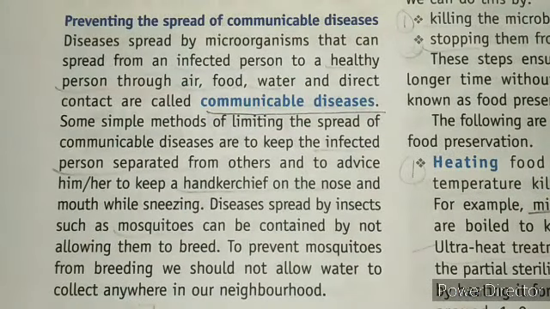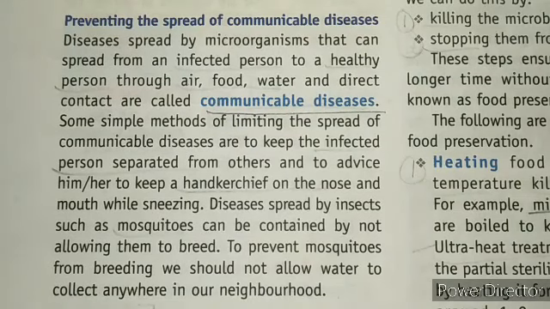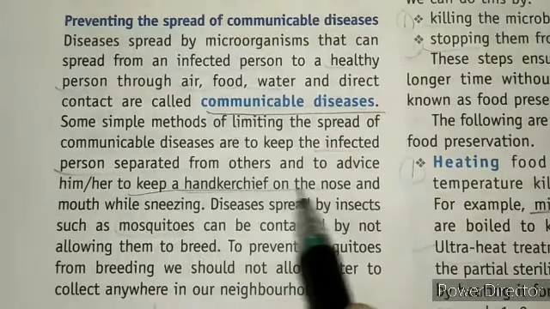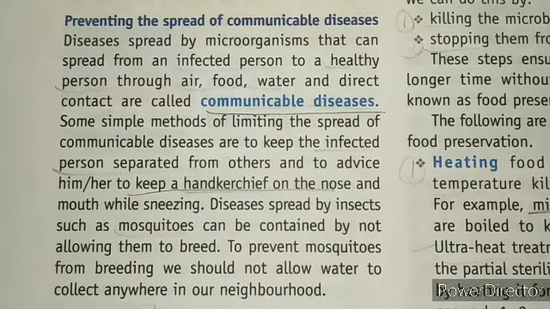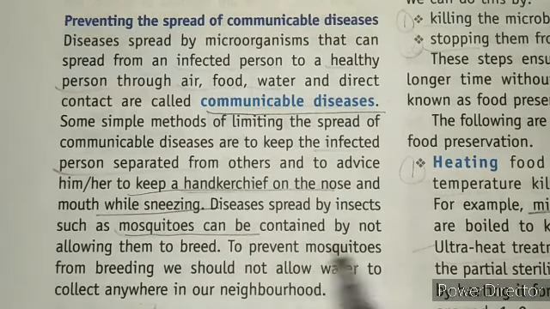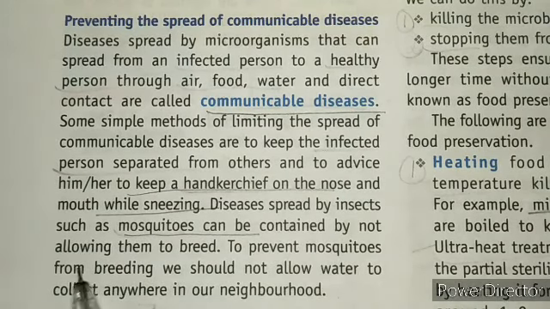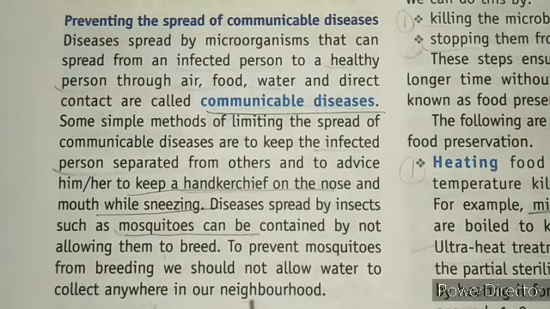And how can you prevent the spread of these diseases? For example, use your handkerchief on your nose and mouth while sneezing. Diseases spread by insects such as mosquitoes can be contained by not allowing them to breed. To prevent mosquitoes from breeding, we should not allow water to collect anywhere in our neighborhood.